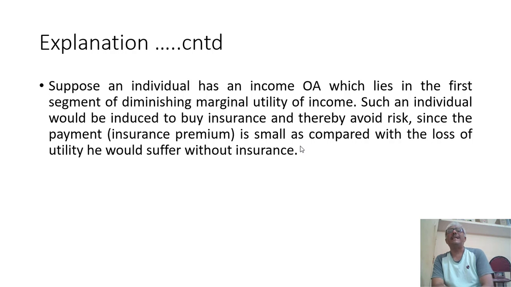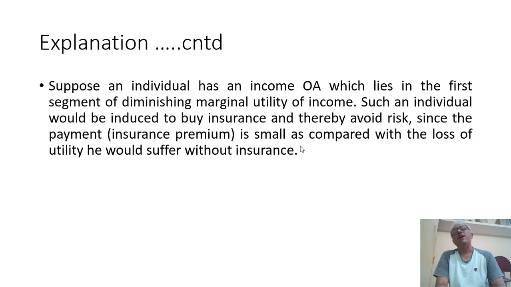Suppose an individual has income OA, which lies in the first segment of diminishing marginal utility of money. Such an individual would be induced to buy insurance and thereby avoid risk. When the marginal utility of income is diminishing, which is the first stage, people have less income, and obviously to avoid risk they go for the payment of an insurance premium, which is small compared to the loss of utility they would suffer without insurance.